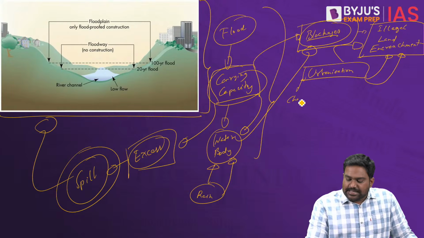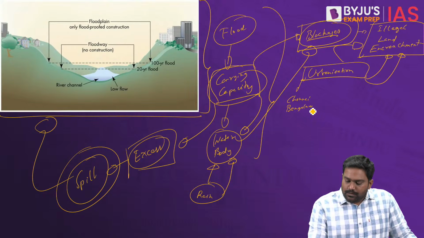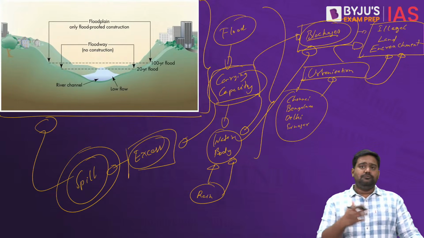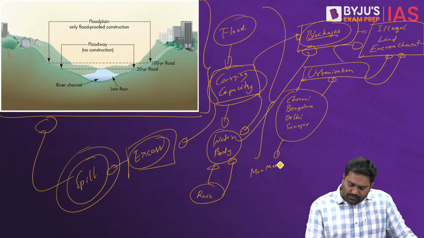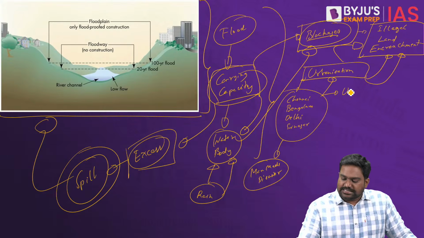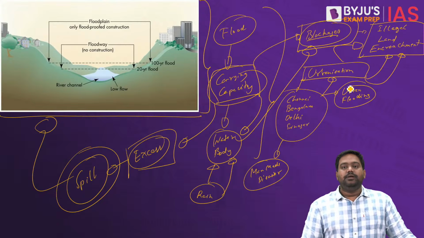Take Chennai, for example, even Bengaluru, Delhi, most recently Srinagar. All these cities have experienced flooding during monsoons, and most of them have been labeled as man-made disasters. These are classic cases of urban flooding.